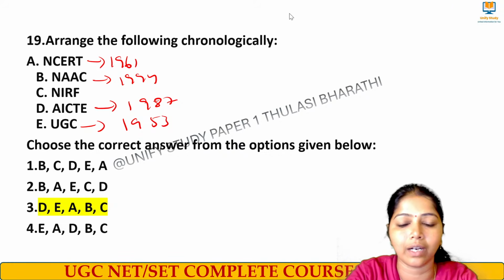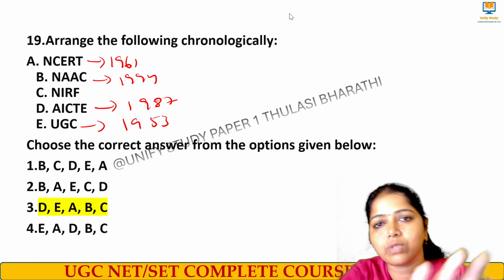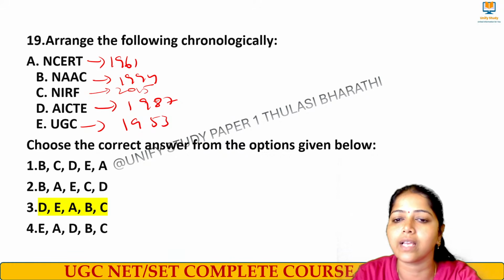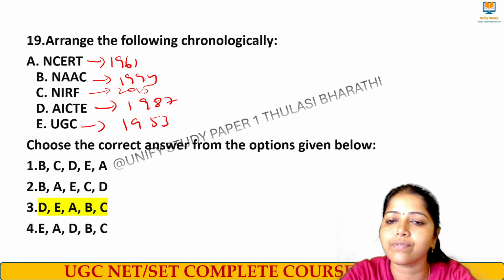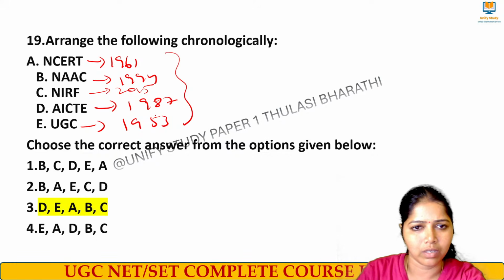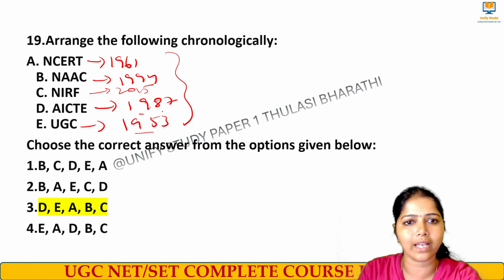Here, NIRF, if you have not studied so far, that's why I've left it. But NIRF was started during 2015. What is NIRF? National Institutional Ranking Framework. Okay, so now arrange it. We definitely know 1961 NCERT, and then we have UGC, and then AICTE.